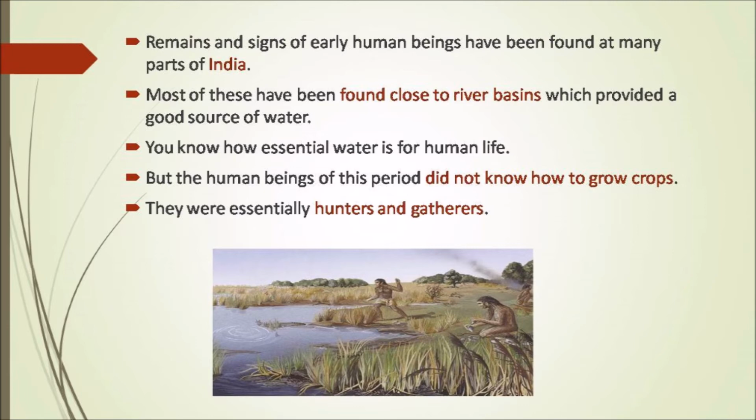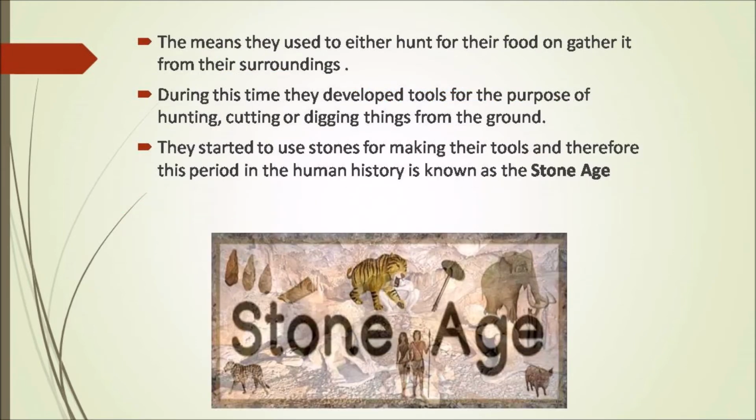But the human beings of this period did not know how to grow crops. So the human beings of this early age did not know how to grow crops or how to do farming. They were essentially hunters and gatherers. They used to find and collect things. This means they used to either hunt for their food or gather it from their surroundings.